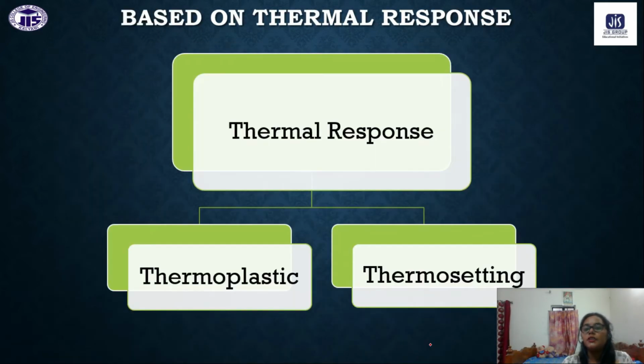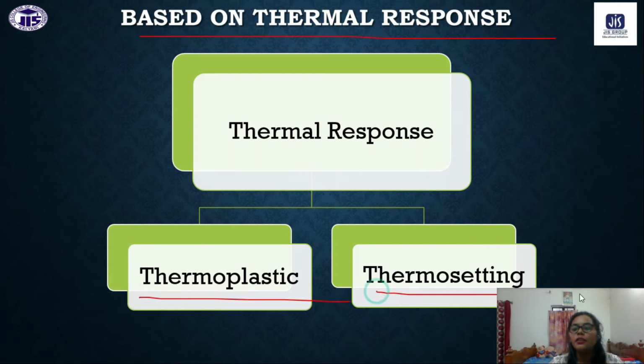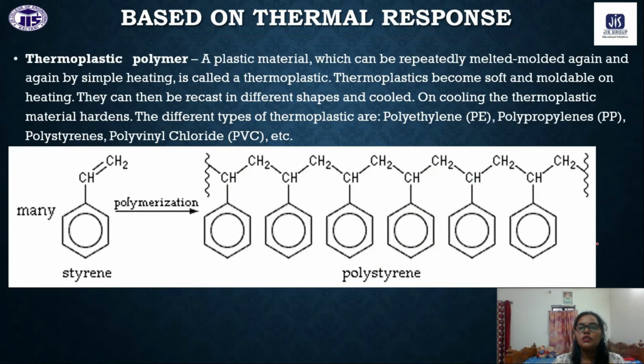Now this is today's topic, that is the thermal response. Based on the thermal response, polymers are generally of two types. One is thermoplastic, one is thermosetting. Thermoplastic polymer, how can we define? If we heat that polymer, what will happen? It will melt and can be molded again. And if we remove the heating, what will happen? It will become stiff again.